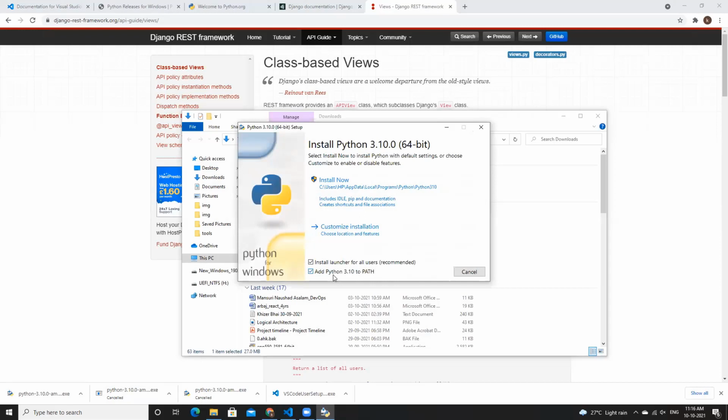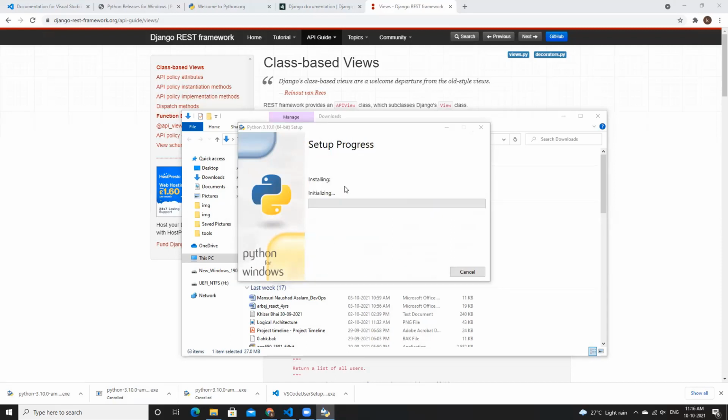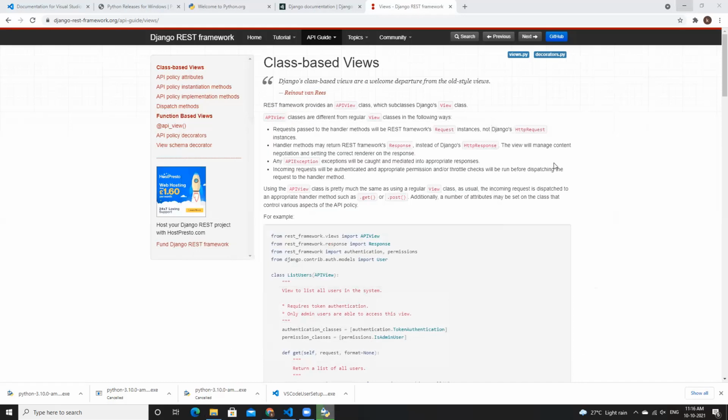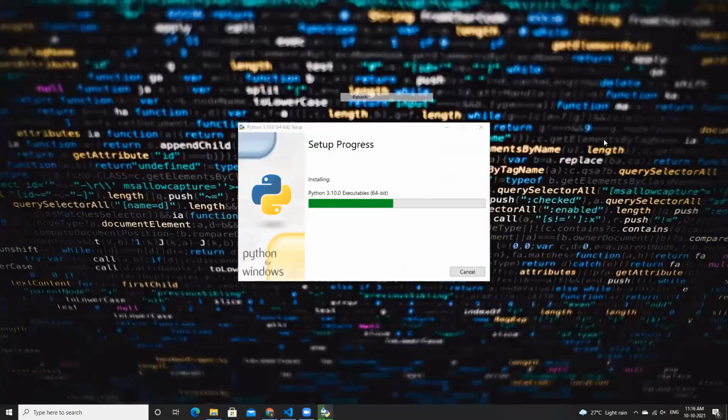So directly click on the add Python 3.10 to the path, and that will do the thing for you. And click on the install now button. It will install Python for you. Click yes. It will do all the required things for you. No need to worry. The installer will take care of all the required things.